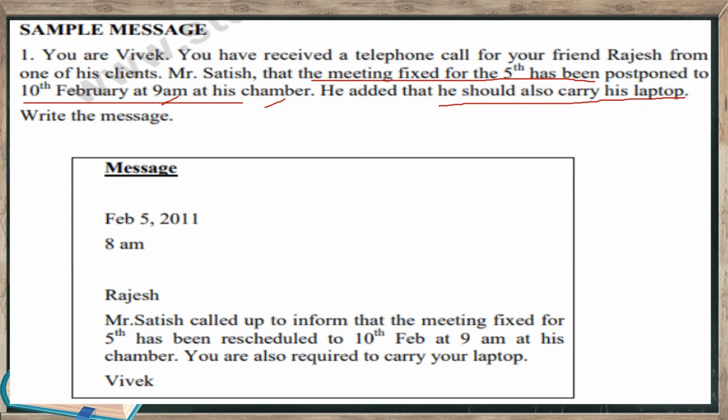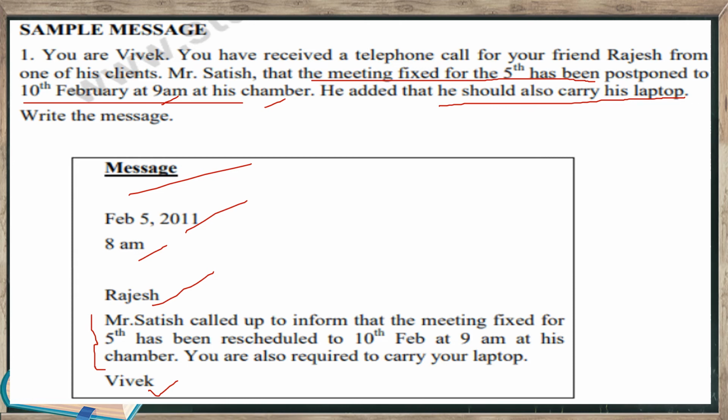Now see, message, date, time, addressee, the body. Mr. Satish called up to inform that the meeting fixed for 5th has been rescheduled to 10th February at 9 a.m. at his chamber. You are also required to carry your laptop. Then the sender's name. I hope it is clear.